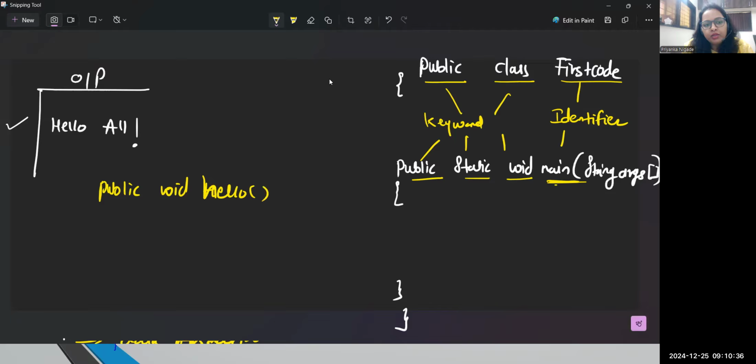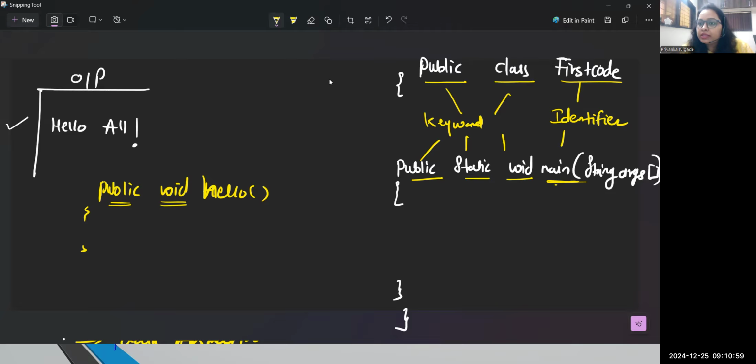Okay, hello. This is my function. So we just have an access modifier. What is void? Void stands for return type. Generally, your function can return data, it returns a value. But whenever your function is not returning anything, we need to write void. Void means that at this moment, the hello function is not able to return anything.